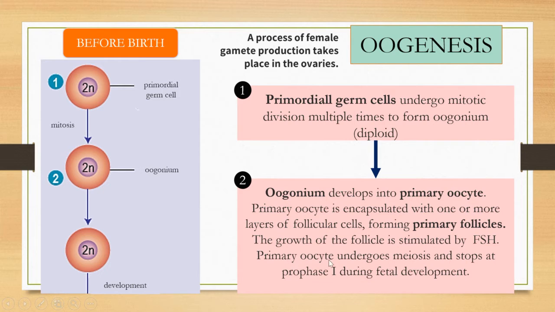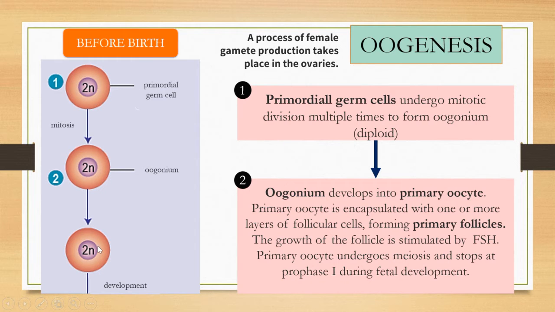Then the primary oocyte undergoes meiosis, and it stops at prophase 1 during fetal development.